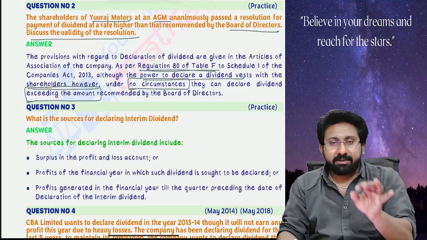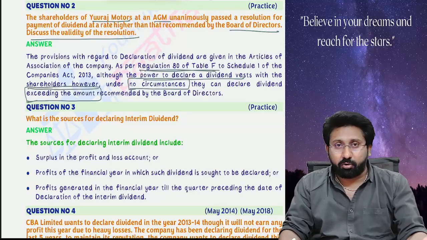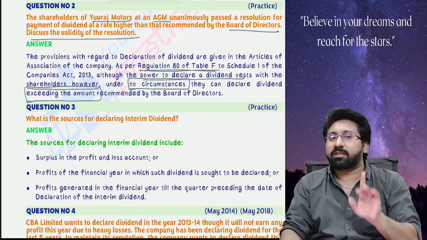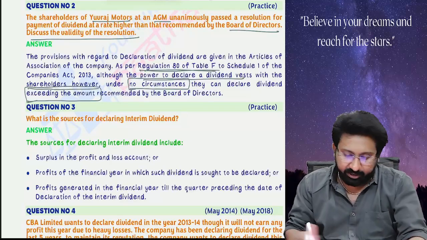Simply, once the rate is recommended by the board of directors, the shareholders can only say yes or no to that rate. Shareholders cannot exceed the rate.